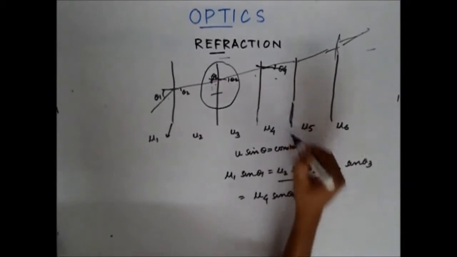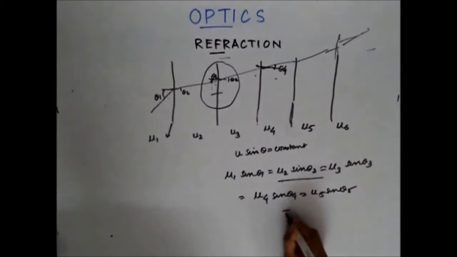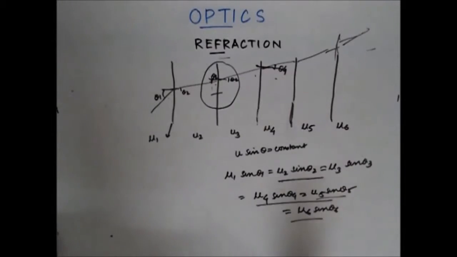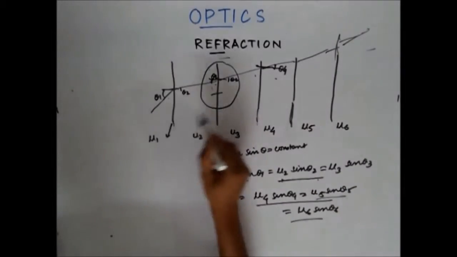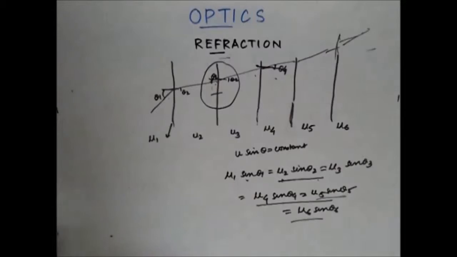Similarly, if I take this medium, I can write mu5 sine theta 5 is equal to mu6 sine theta 6. This was one refraction, this was another refraction. Remember, I can write this because the surfaces are parallel. That's why this angle was equal to this angle. That's why this matched with this.